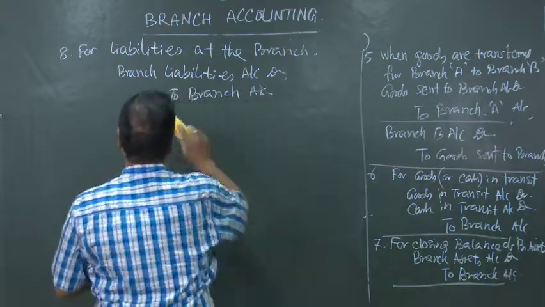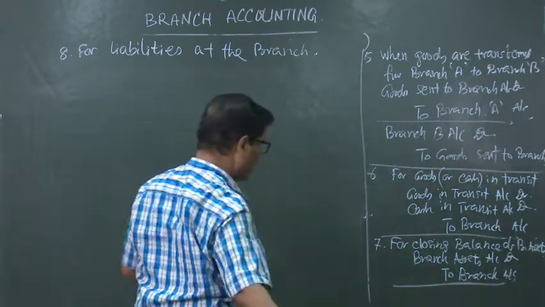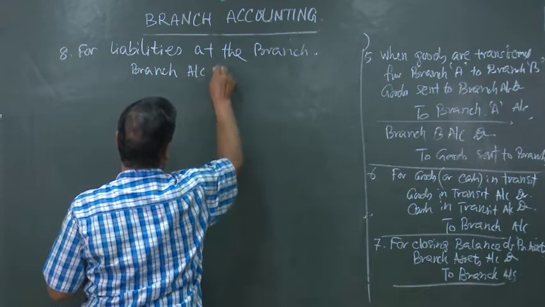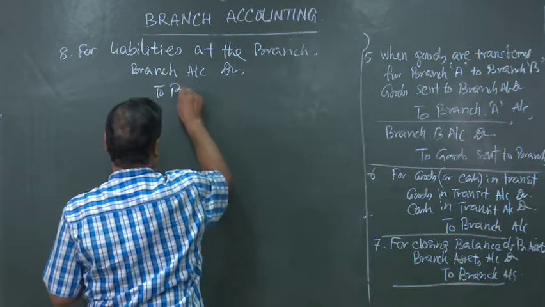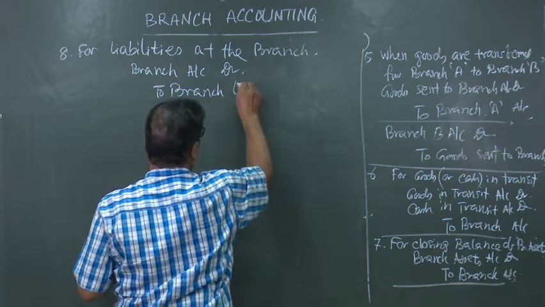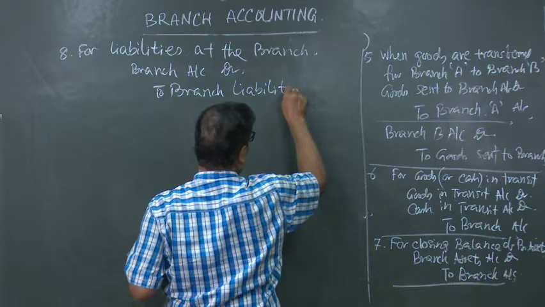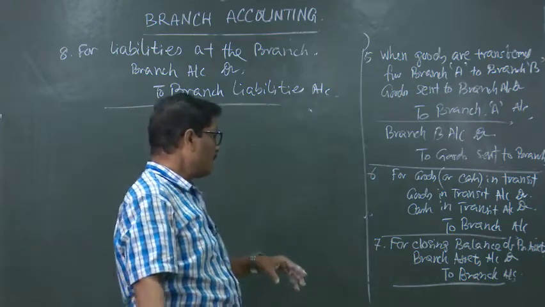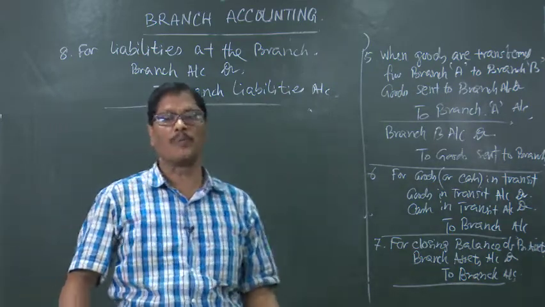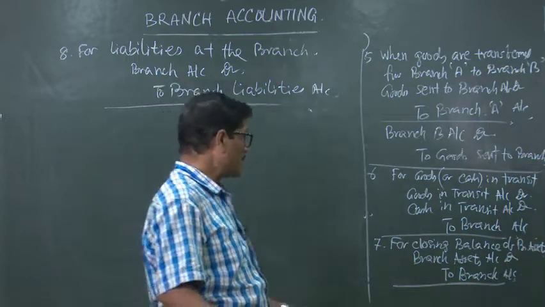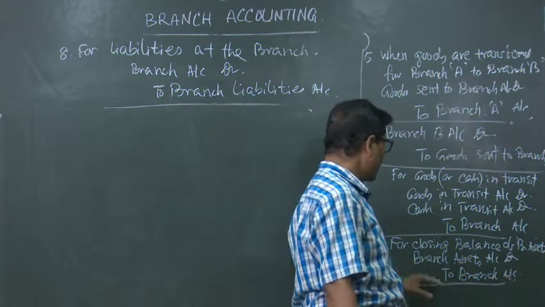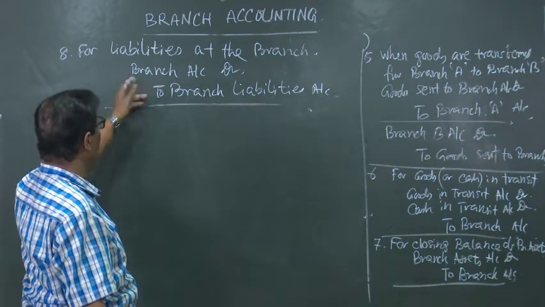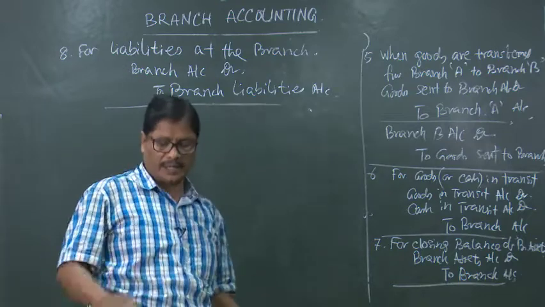I am sorry, it will be branch account debited to branch liabilities account. Again, reverse entries will be passed at the time of opening the branches. For opening balance of branch assets, that will be branch account debited to branch assets account, and for the opening balance of branch liabilities, branch liability account debited to branch account. So, in this way it will be reversed.